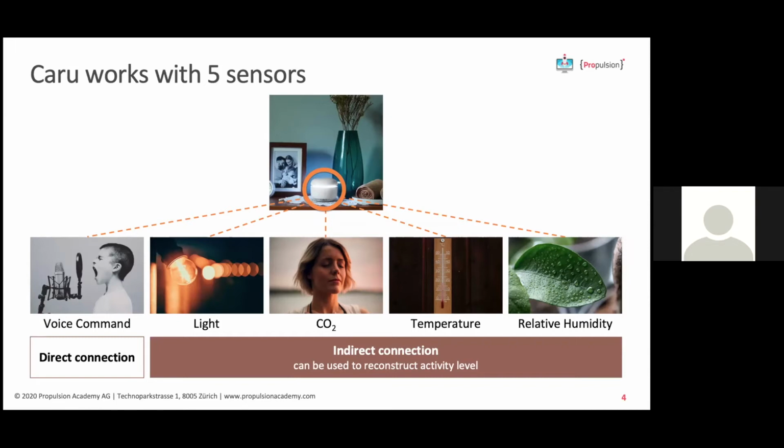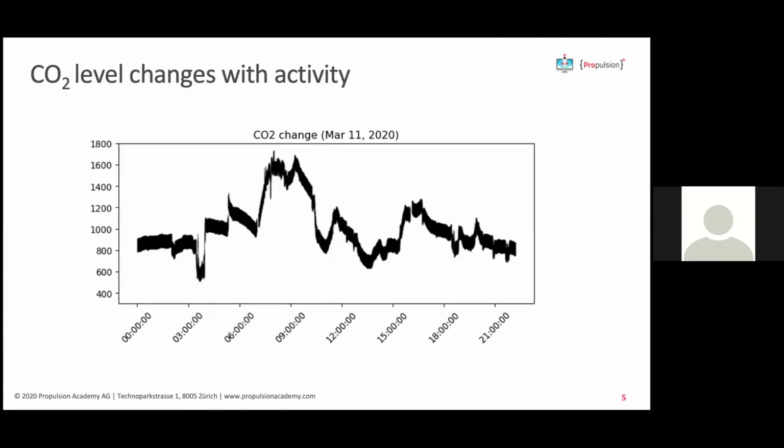For instance, when we breathe, we produce CO2, or when we switch on the light at night, we usually do not sleep, and so on. So here is an example of a CO2 change within the day. The x-axis is from midnight to midnight, and as can be seen, CO2 level is quite consistent until 3 a.m., which means the resident was sleeping. From 7 a.m., it picks up because activity started, so by checking CO2 change, we could understand activity levels.